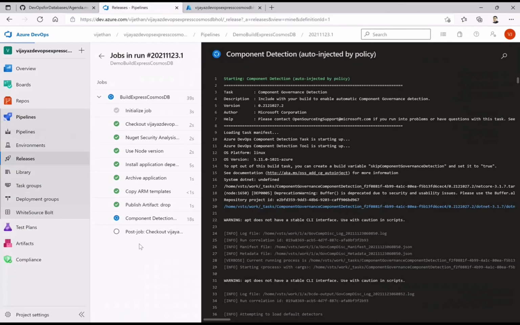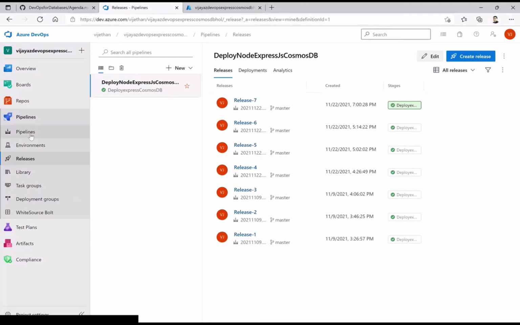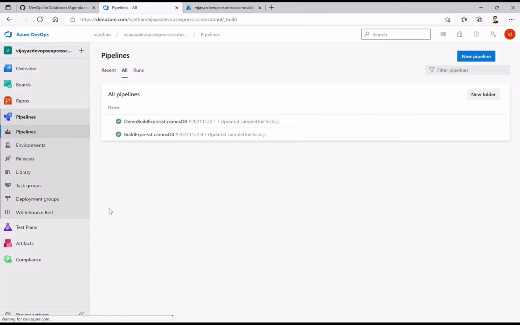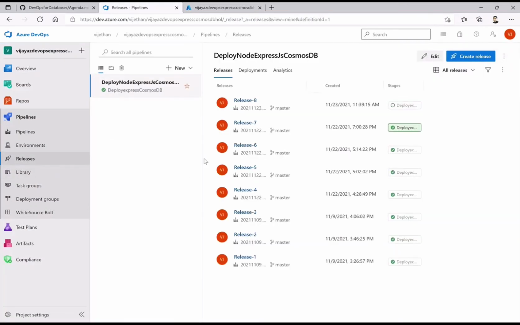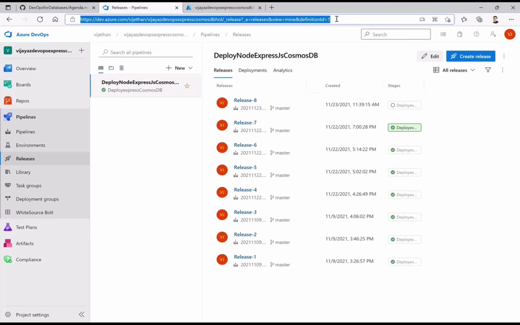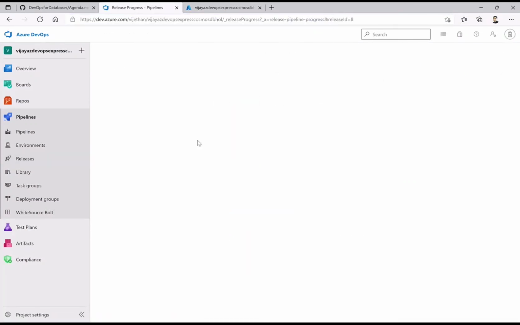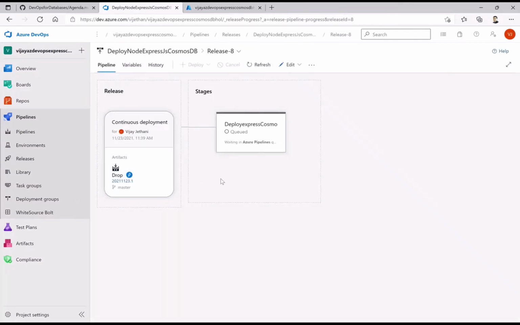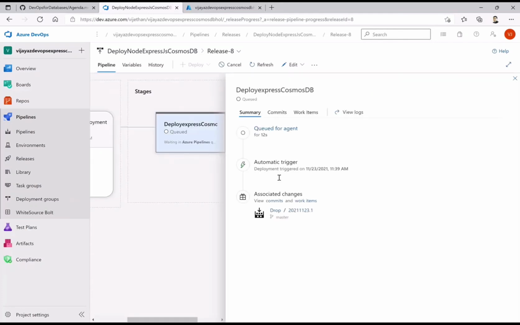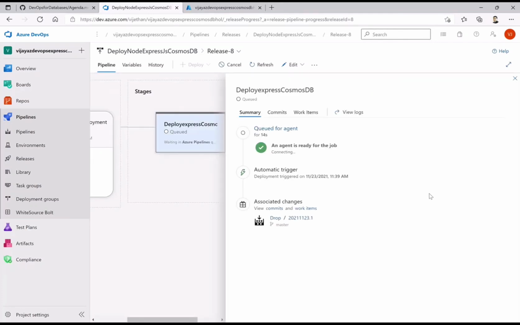If you see, it goes and does the release for that as well. Let it finish. Yeah, it has now triggered the new release, which will be using this artifact which we just built from the build stage.